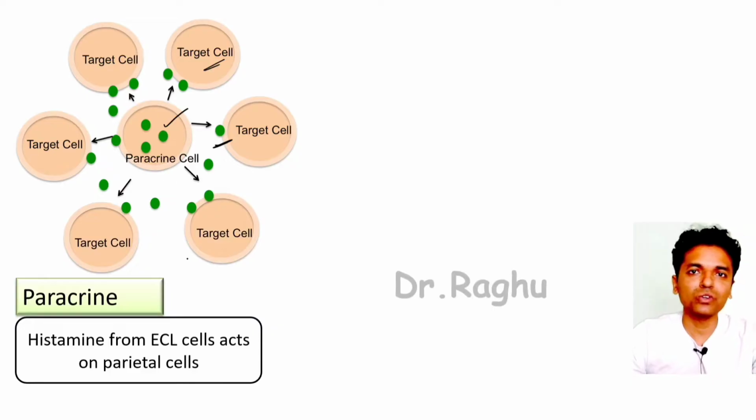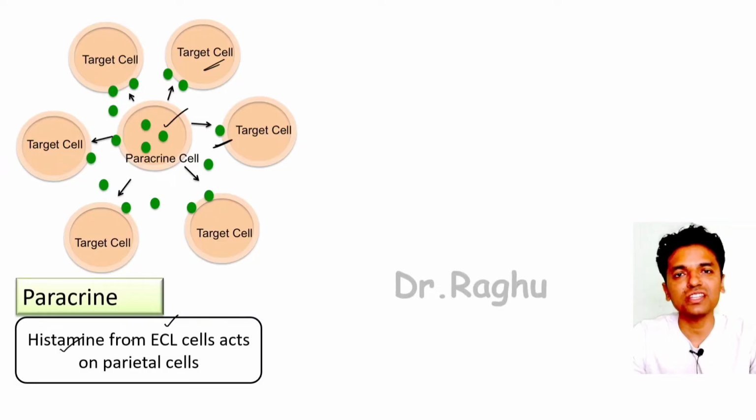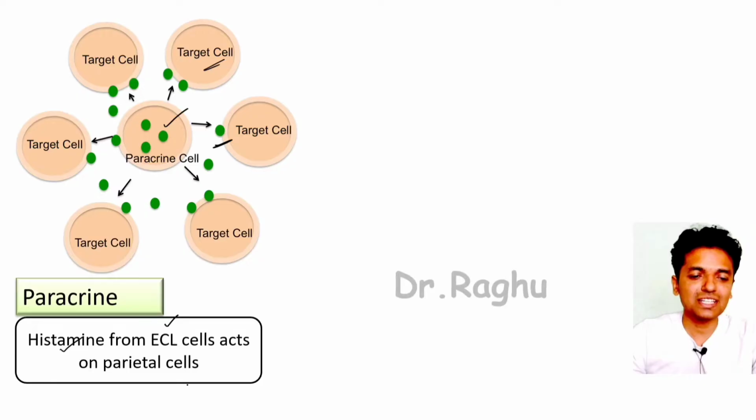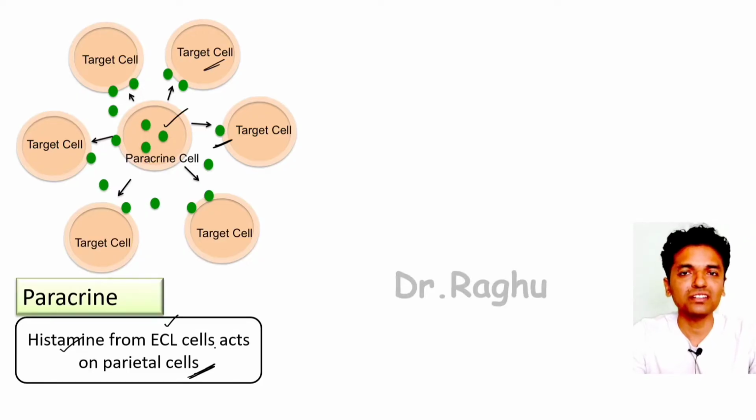The best example I could give you for the paracrine mode of communication is histamine, which is secreted from cells called ECL cells. What are these ECL cells? These are nothing but enterochromaffin-like cells, and these cells act on the parietal cells. So where are ECL cells and parietal cells located? Both are located in the gastric glands. So it is very much nearby.